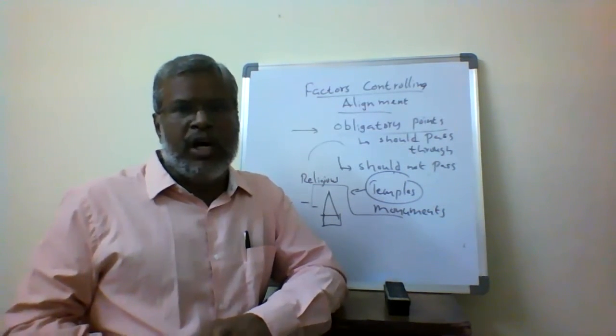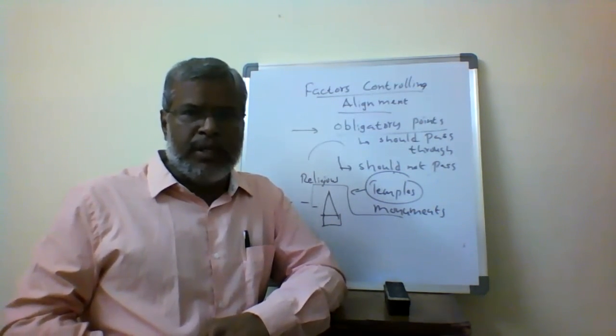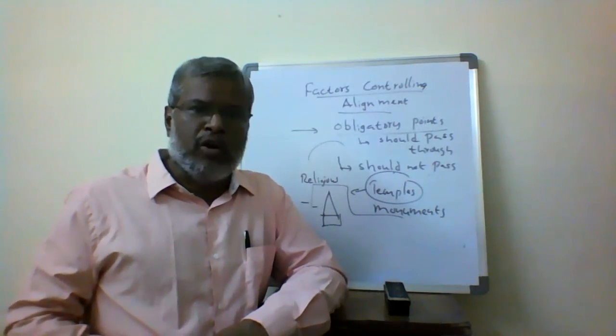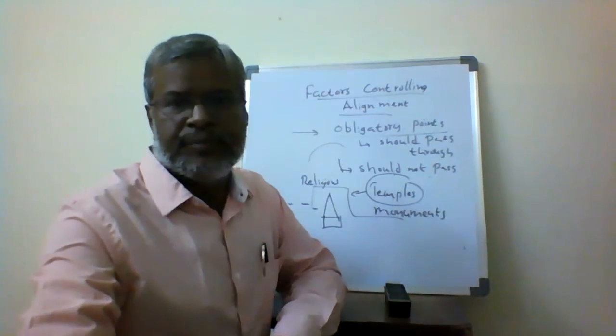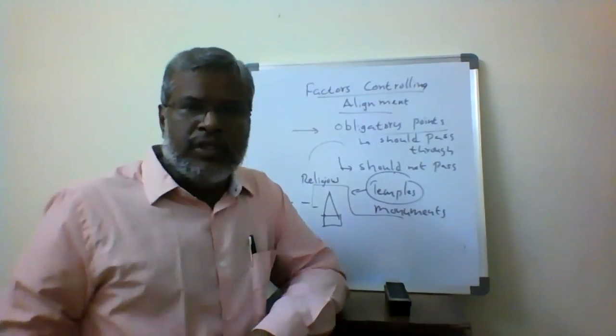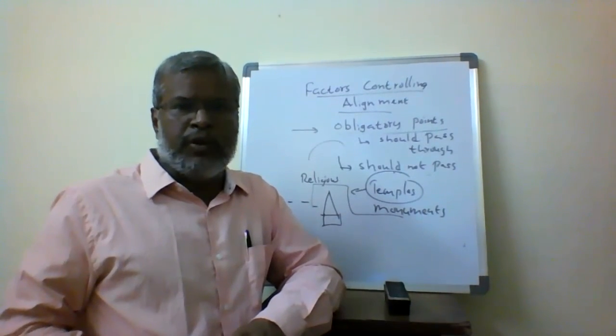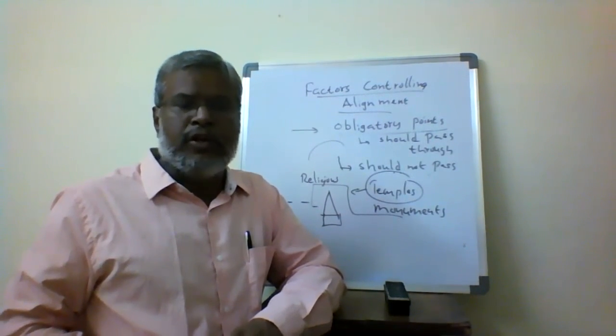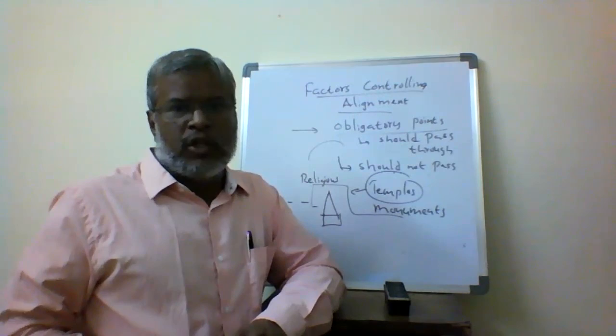So this is about the factors controlling or affecting the alignment; the first most important point is called obligatory points. So with this, in the next class I'm going to continue with the other factors controlling the alignment.